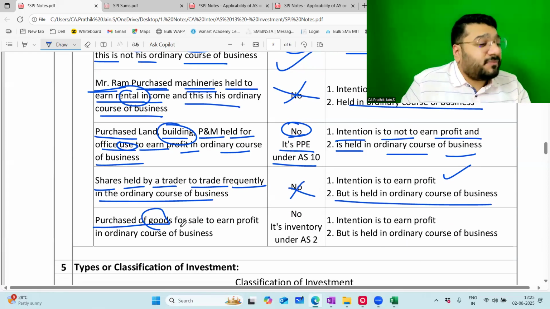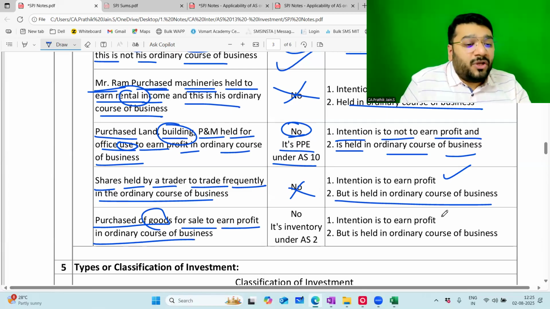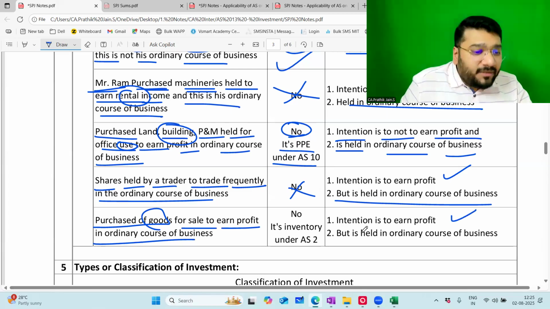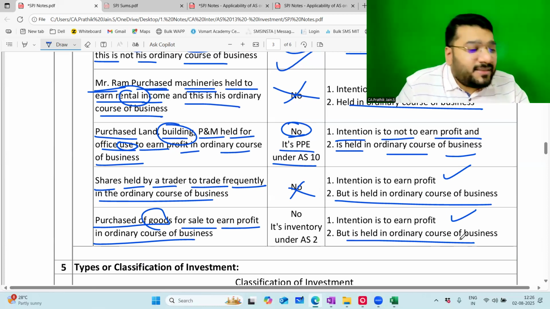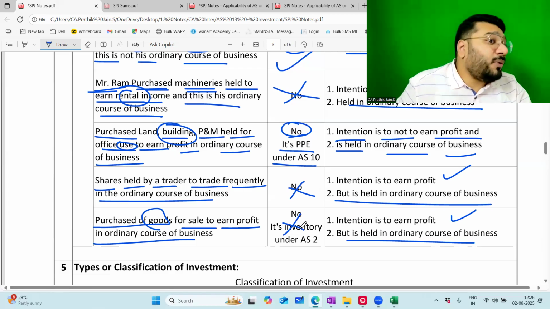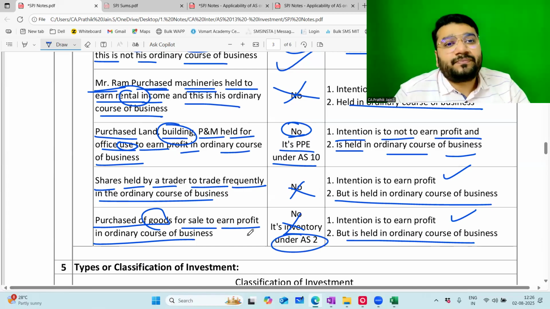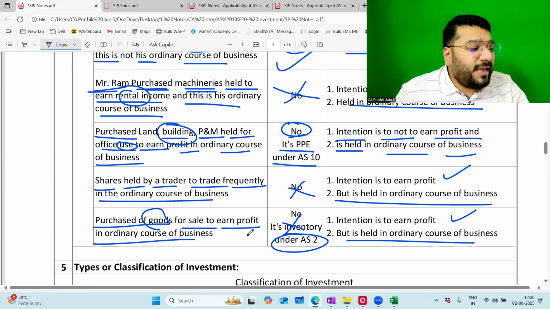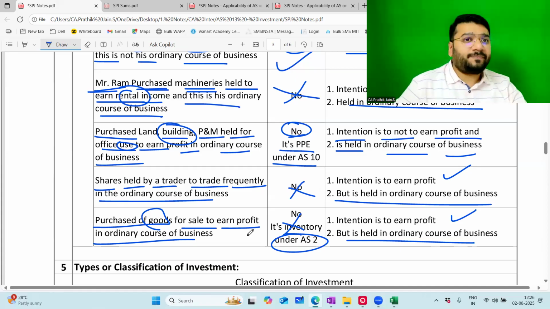Purchased goods to sell and earn profit in the ordinary course of business. So intention is to earn profit, but it is held in the ordinary course of business. Hence, this cannot be investment as per AS 13. But yes, you will account for them as per AS 2. Now tell me, with this, is any other thing popping up in your mind? Yes, Kaushik.